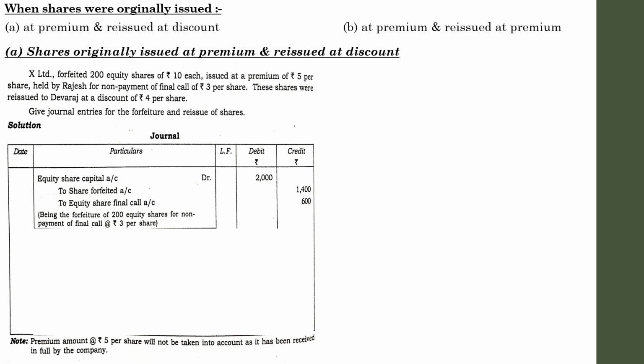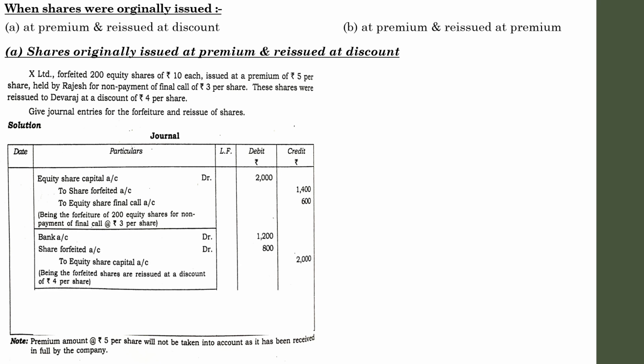Once you pass the forfeiture entry, next you need to pass the entry for the reissue. The reissue entry is very simple: bank account debit, specify the amount; share forfeiture account debit, where you will show the discount part of the reissue; and finally to equity share capital.